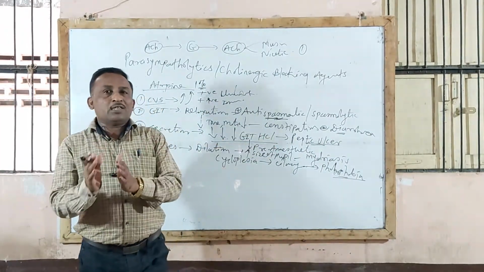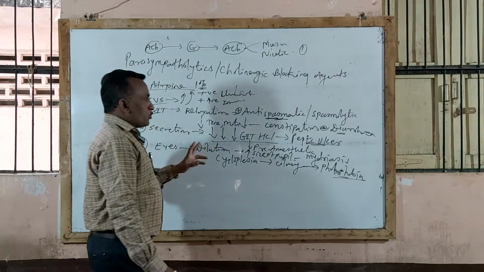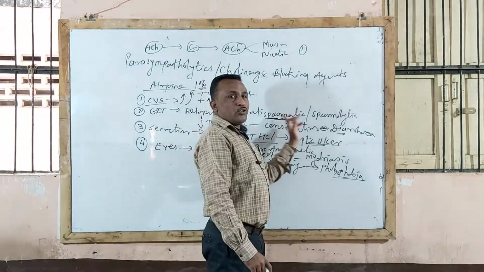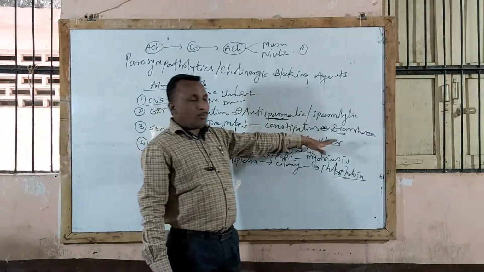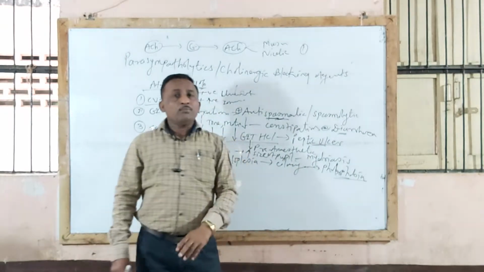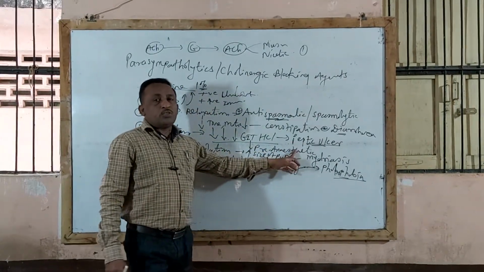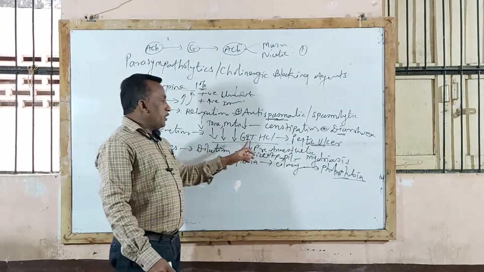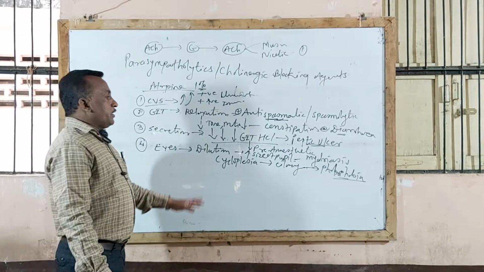If you remember the pharmacological action, you can write the therapeutic uses of atropine very easily. So it is used in treatment of diarrhea because of constipation. Actually constipation is a side effect, but tincture of Atropa belladonna is used in treatment of diarrhea. In addition to this, another use is in treatment of peptic ulcer, as it reduces GIT hydrochloric acid secretion.